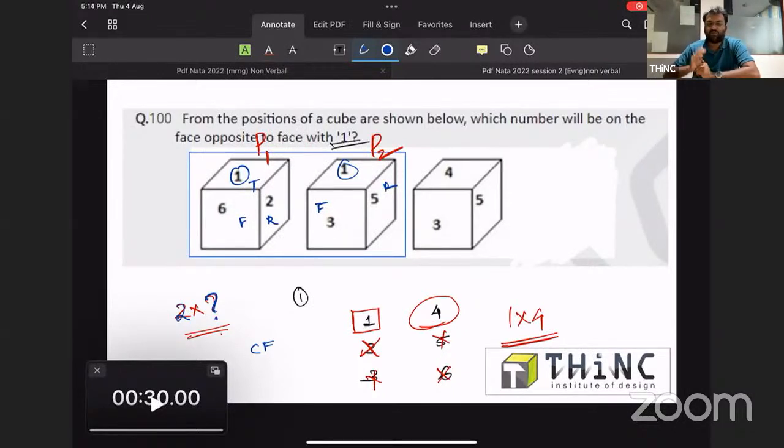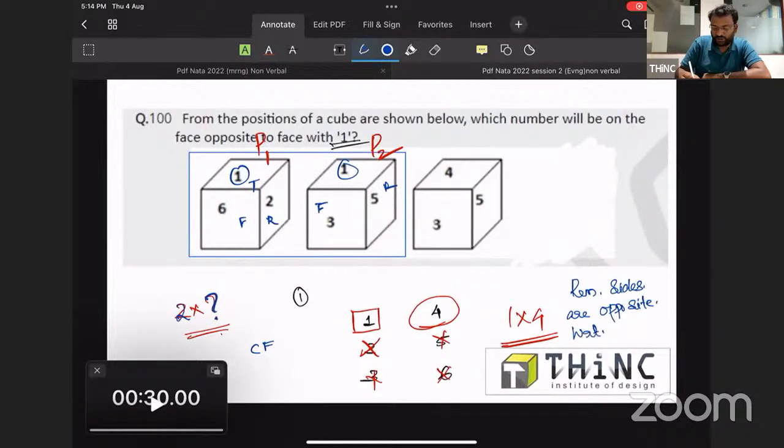Given that there is only one pair of common faces in the 2 positions of a dice, then the remaining sides are opposite with respect to their positions.